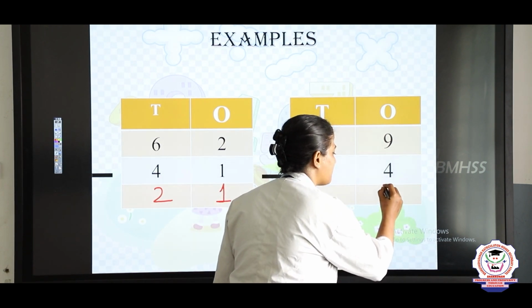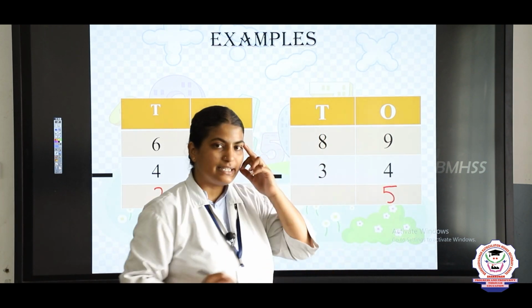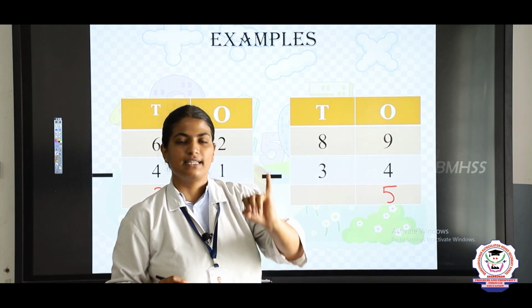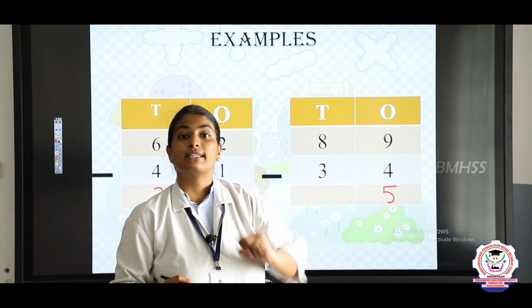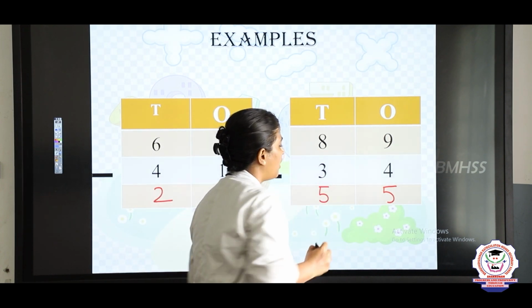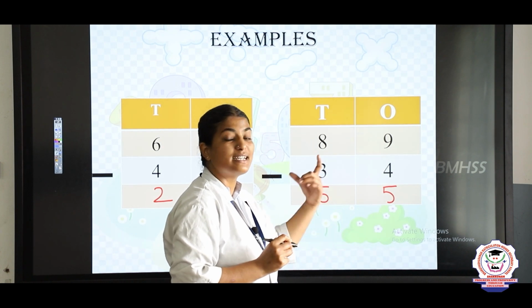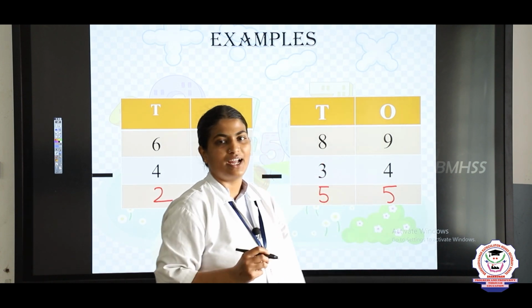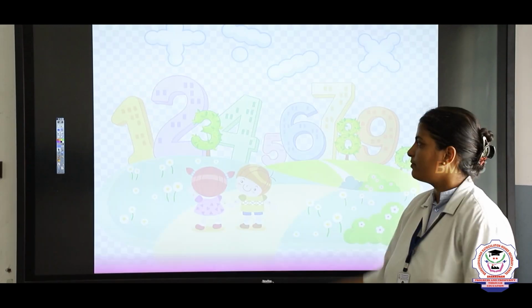Very good. Now tell me, 8 in the mind, 3 in the finger. 8 before, 7, 6, 5. So what is the answer, children? 5. Now how will we say this number? What is the number name of this number? It is 55. Okay children?